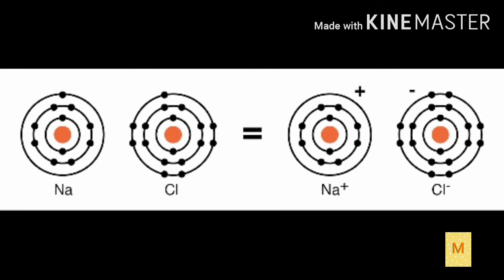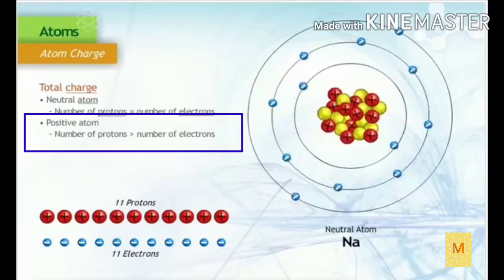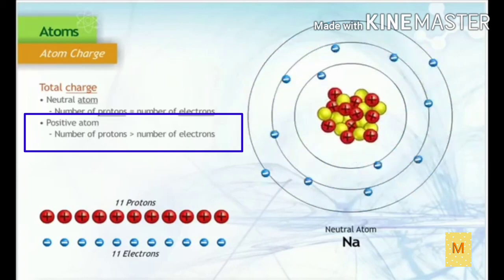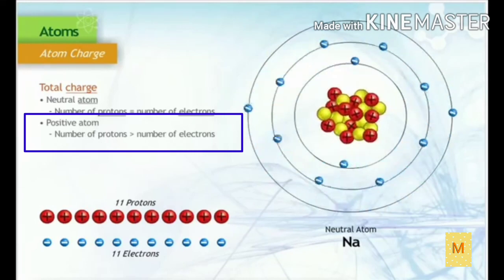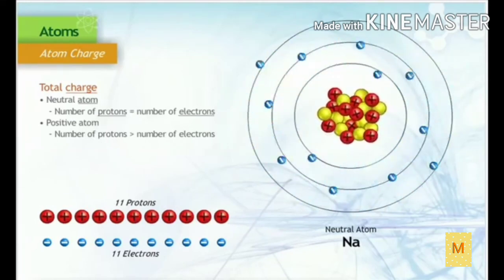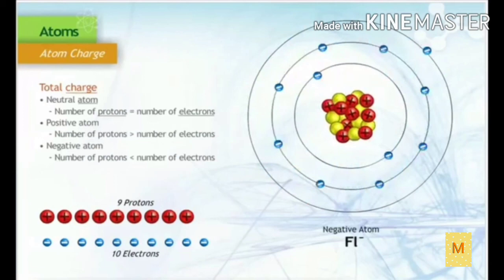When two atoms come into contact with each other, there will be some losing of electrons or gaining of electrons. During such cases, the atom becomes positively or negatively charged. If the number of protons is greater than the number of electrons, then the atom is said to be positively charged. If the number of electrons is greater than the number of protons, then the atom is said to be negatively charged.